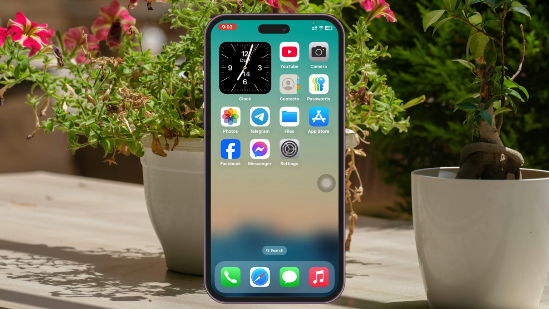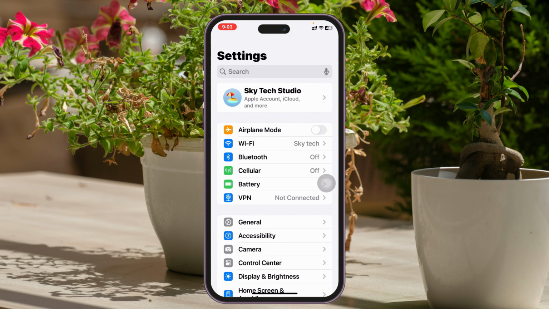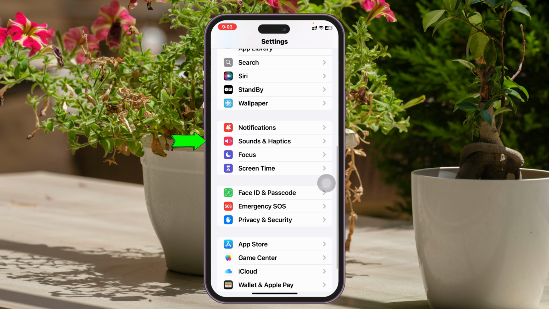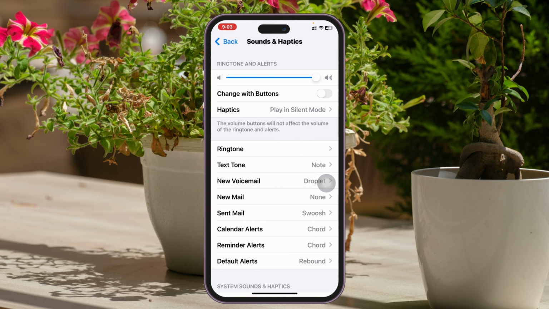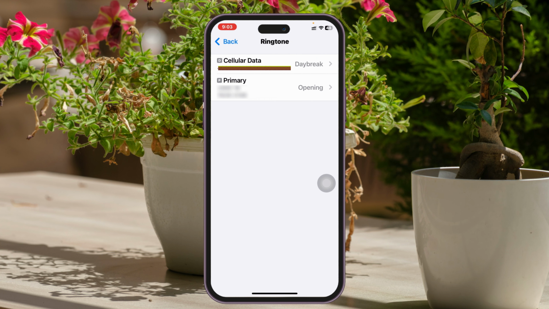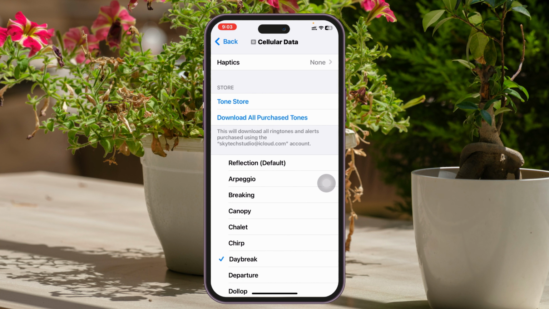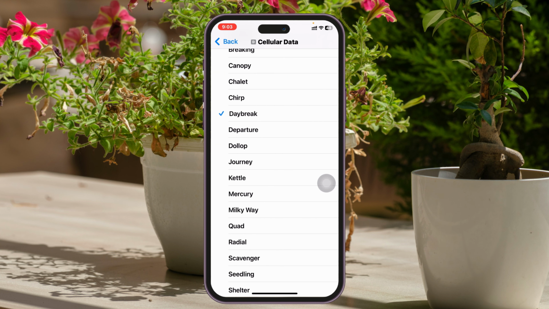Changing your iPhone ringtone is pretty quick and easy. Simply open up the Settings application on your device, scroll down and tap on Sounds and Haptics. From here, tap on Ringtone and tap on the SIM card that you want to change the ringtone for. Once you tap on this one, you'll see the available ringtones right here. You can go through them and check the ringtones, or if you already have a favorite one, you can select the ringtone that you want to set, and your ringtone will be set to that specific one.